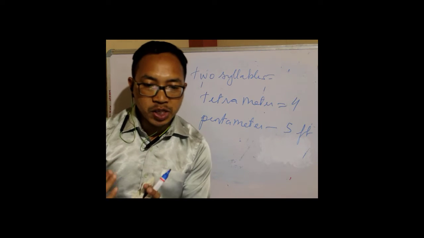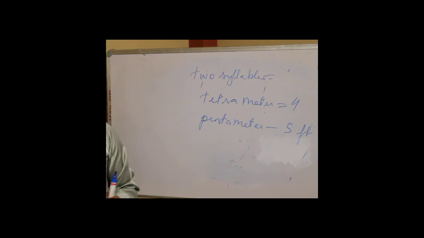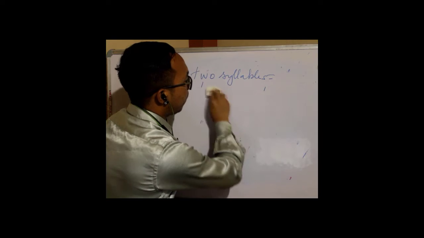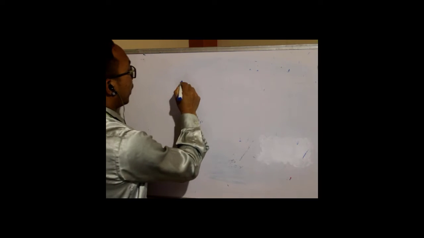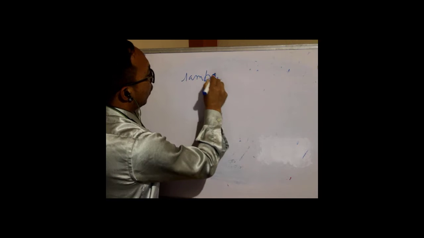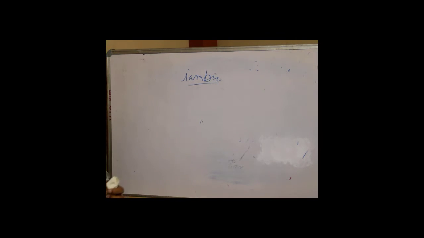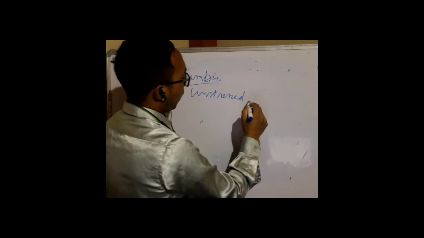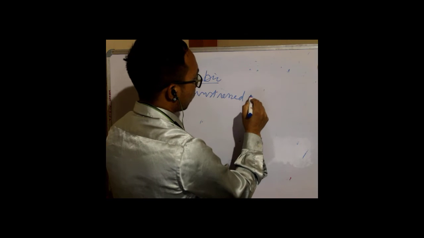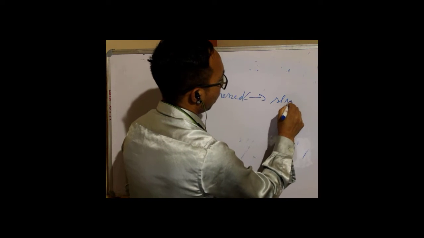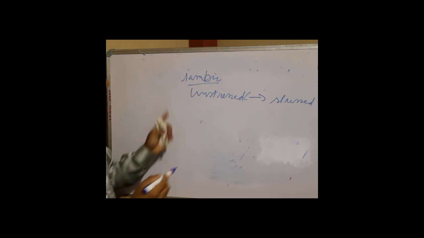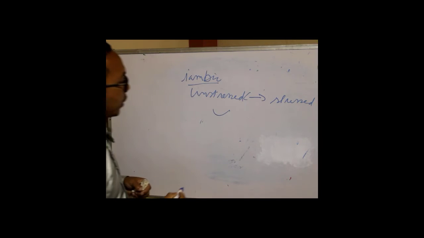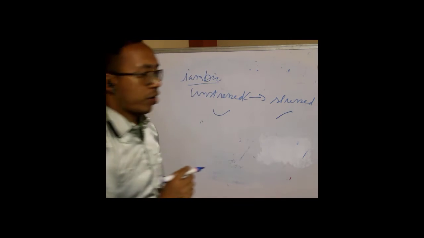This is how we make a foot, and we are trying to explore the meter in this poem. So if we read this poem, we will find that yes, this poem has got another term we call iambic. Iambic means, keep this in mind, an unstressed syllable followed by a stress. So the first syllable will be unstressed and the second syllable will be stressed. And the mark we are using is this. This is for unstressed and this is for stress, right?